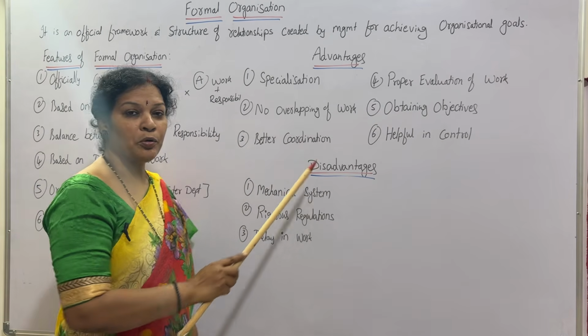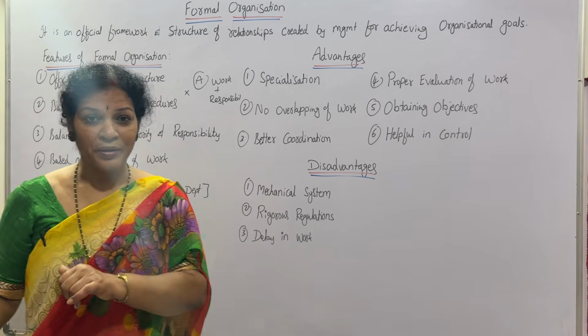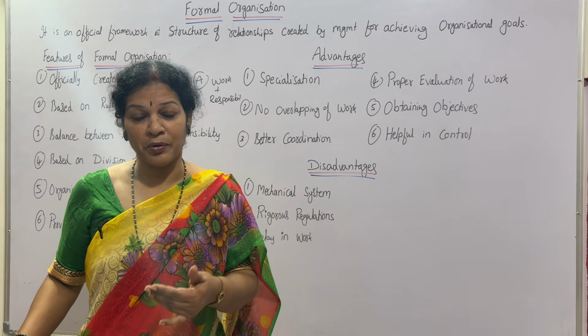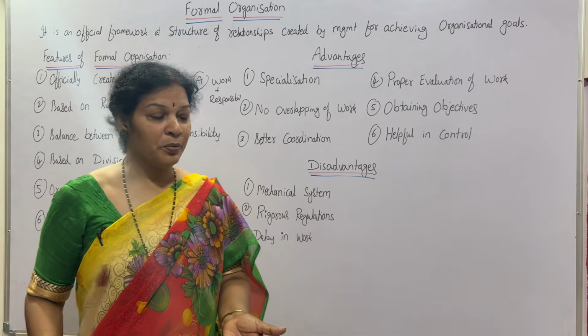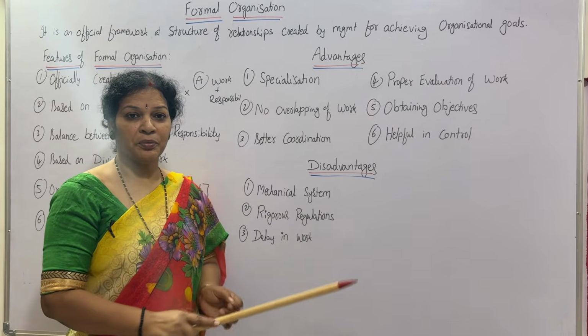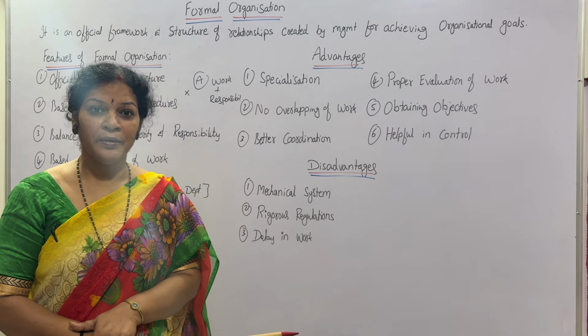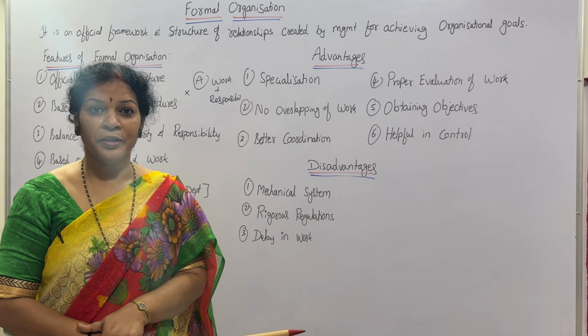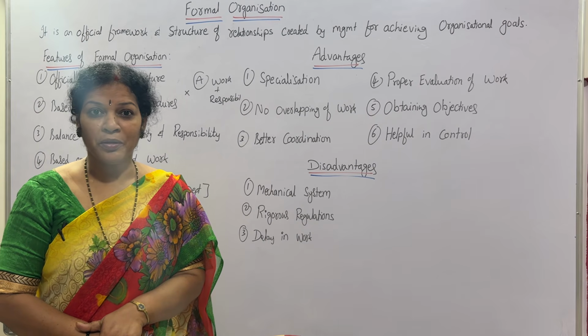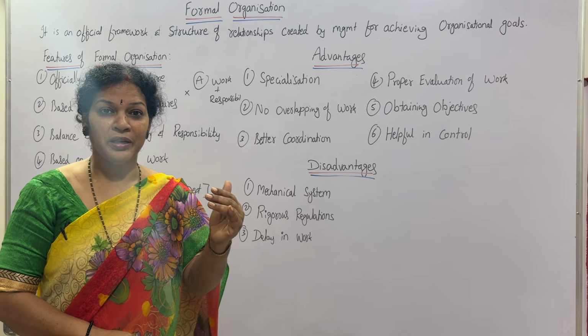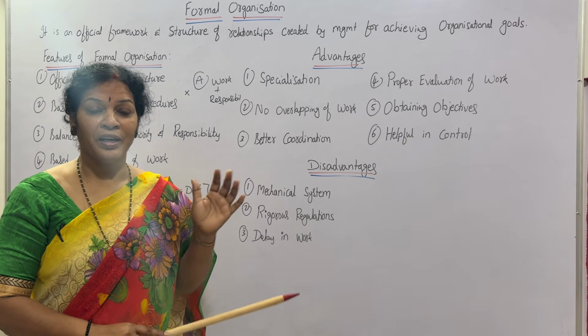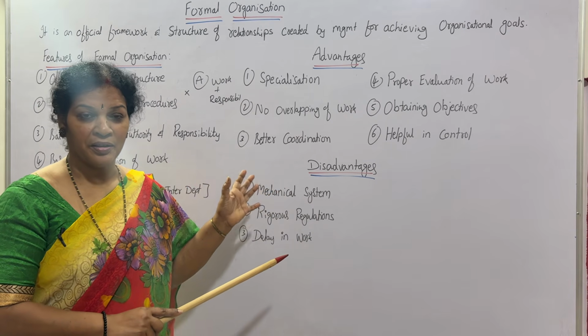Next one, better coordination. Here proper division is there, proper understanding, proper coordination is there, then automatically you'll find good coordination between the employees, higher authority, lower authority, levels of management also. You can see higher level, middle level, lower level, all the employees, they are having good coordination, isn't it?